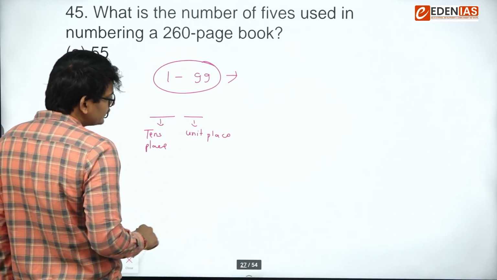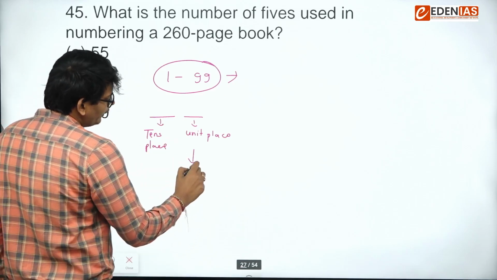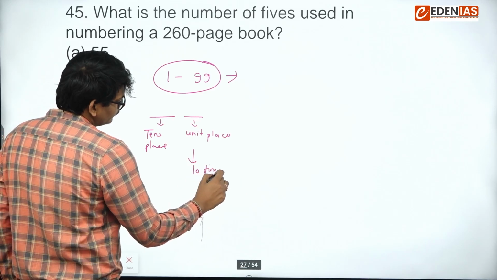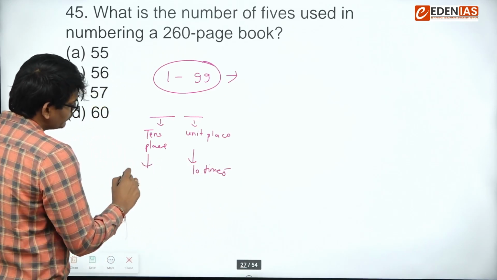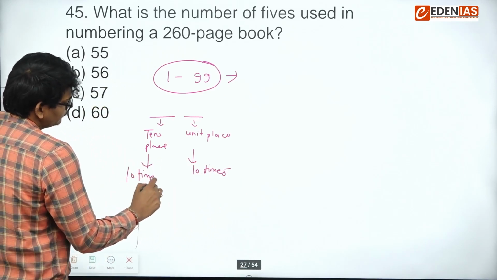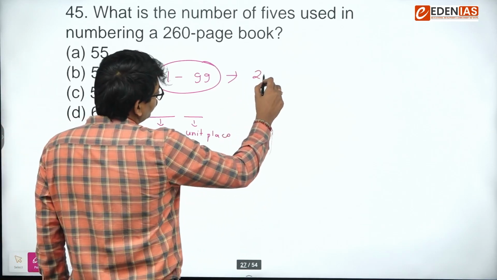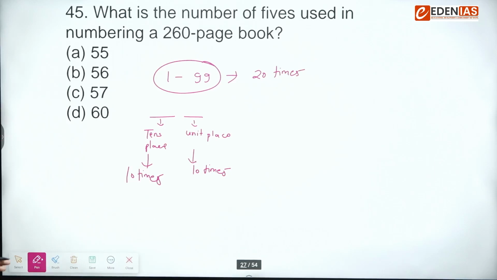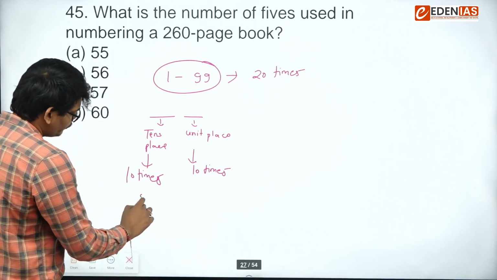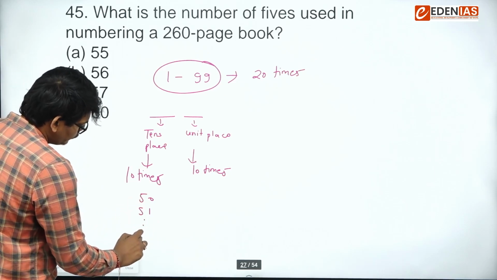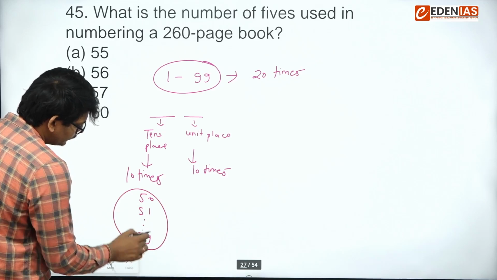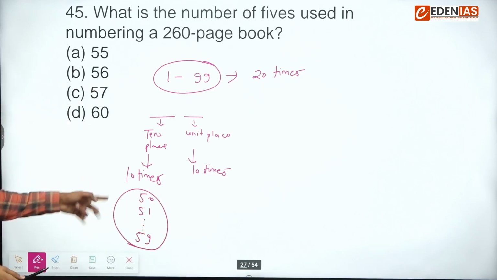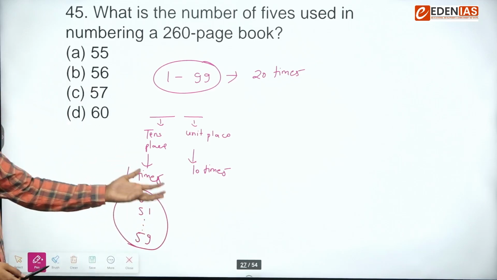In the unit place, 5 can come 10 times. In the tens place, 5 can come 10 times. So from 1 to 99, 20 times, right? Because 50, 51 till 59, you can see 10 times directly coming at the tens place. In the same way, you can find out for the unit place.